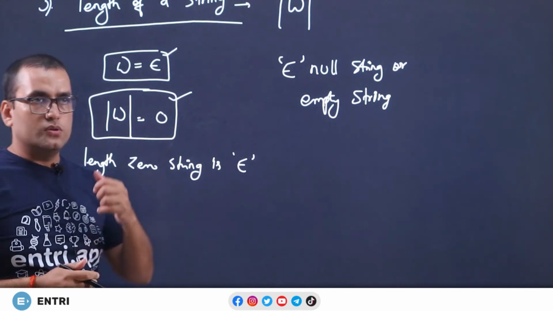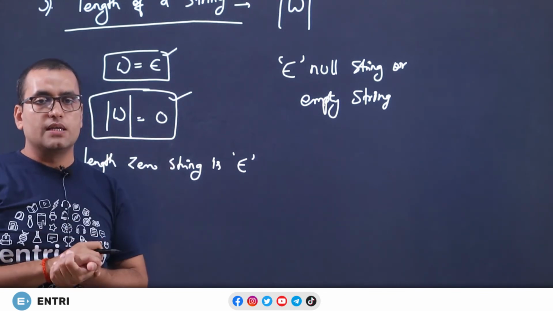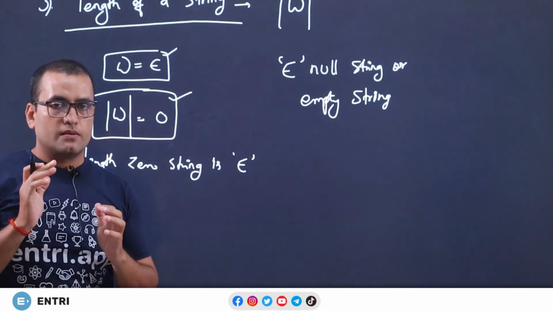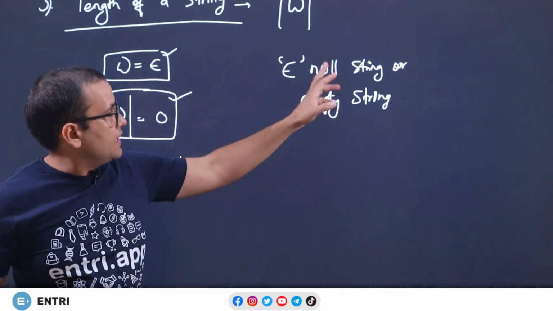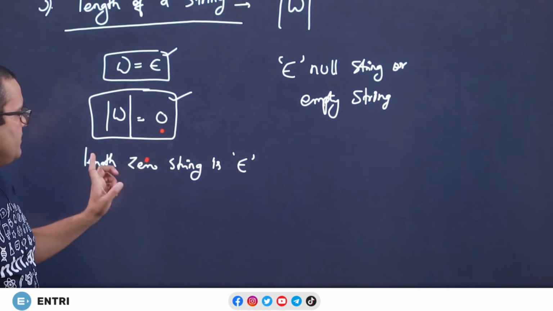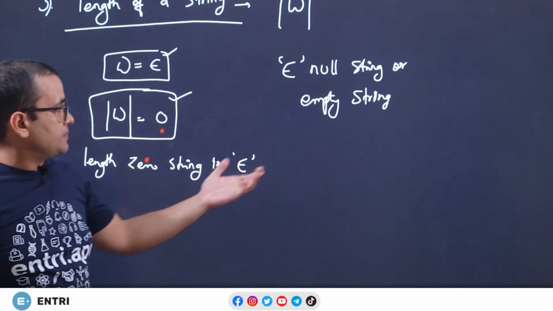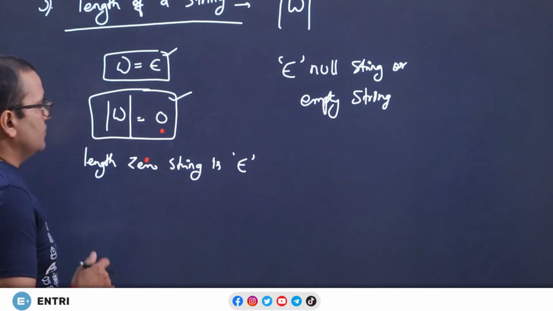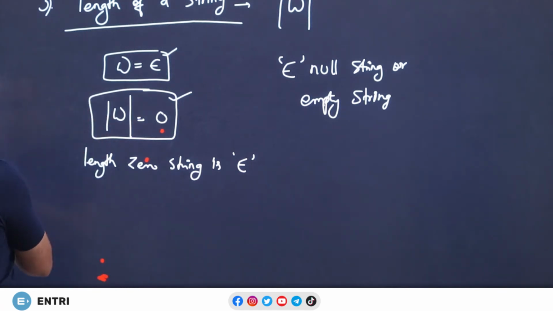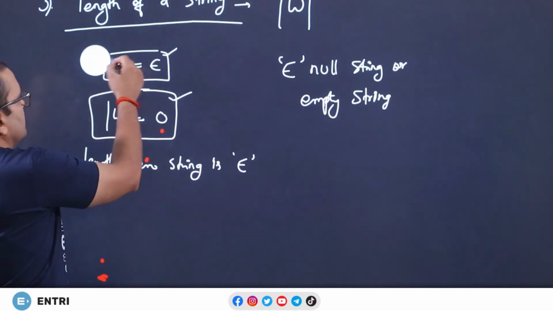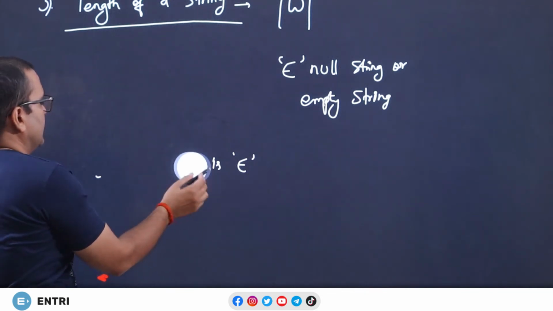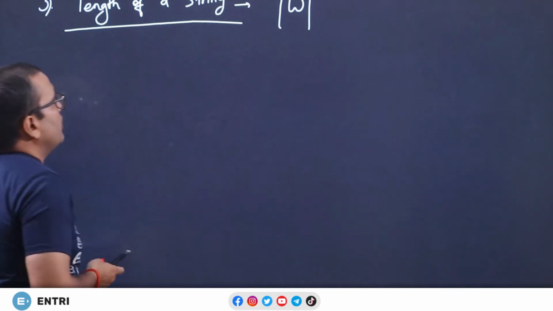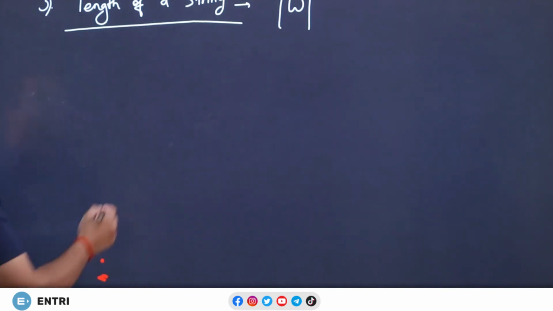So, if someone asks for the definition of a null string, then you can say, okay, the length 0 string is a null string which contains no symbol at all. No symbol at all, length is 0, and length 0 string is epsilon. It is also known as null string or empty string. So, epsilon is not a symbol, it is a string. Just remember this, it is a string, it is not a symbol. That is all about point number 3, that is length of a string.